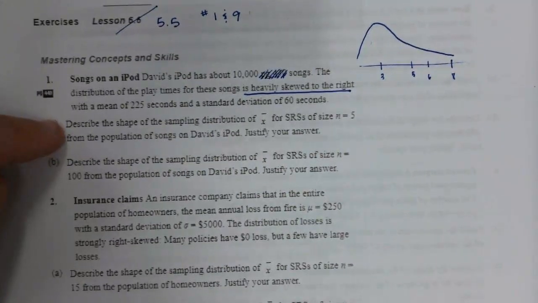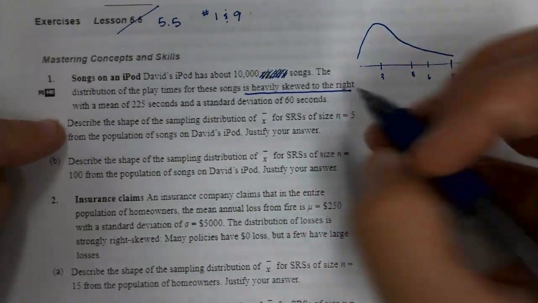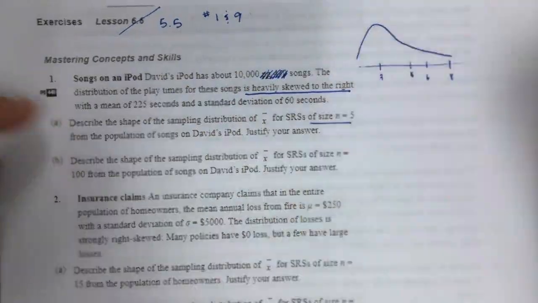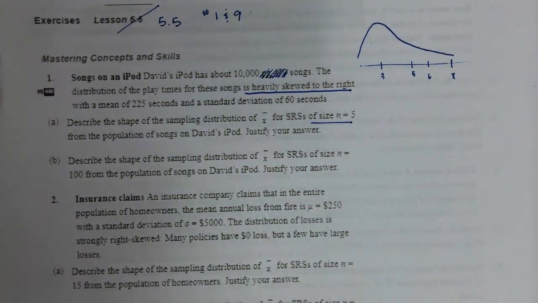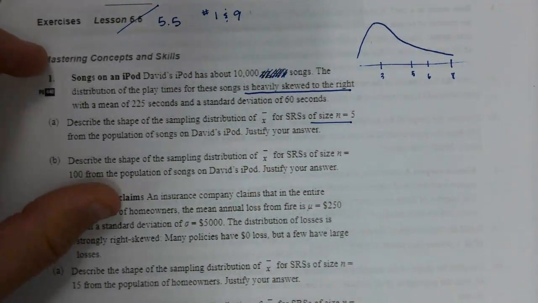A, describe the shape of the sampling distribution if you were to take simple random samples of size 5 from the population.